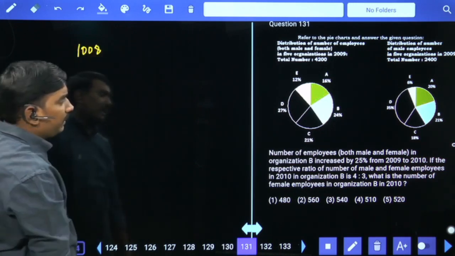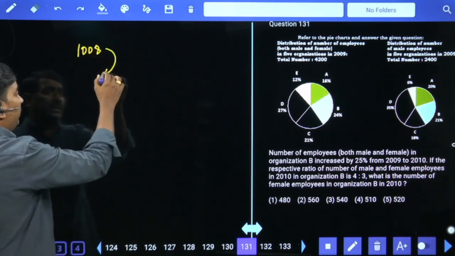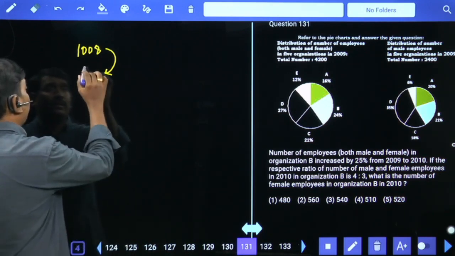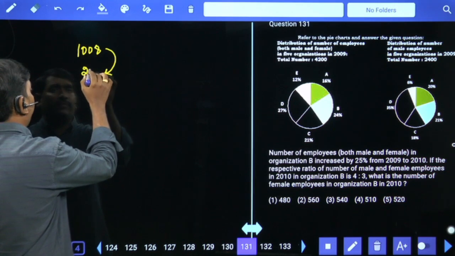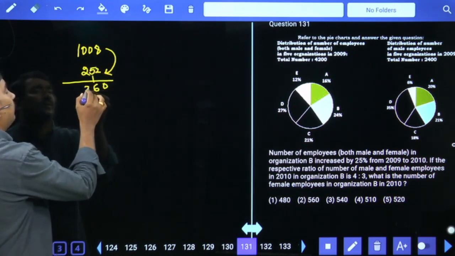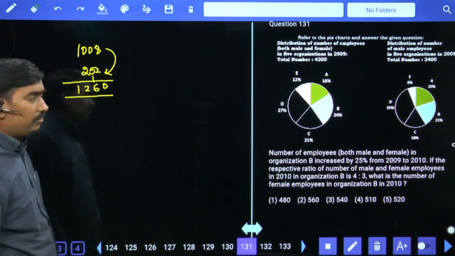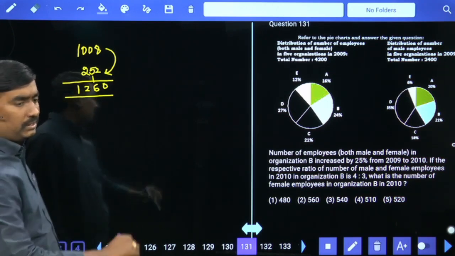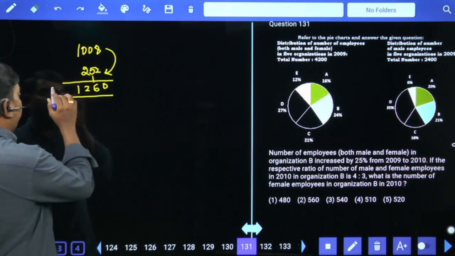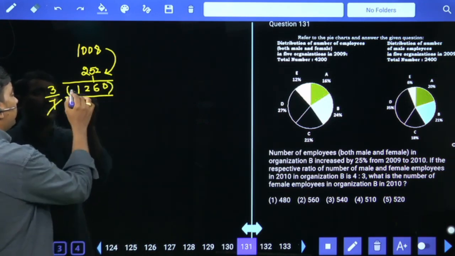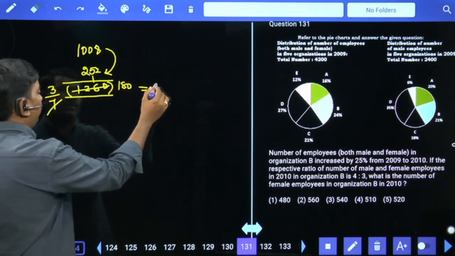This is increased by 25%. 25% increase is 1/4. 4 2s are 8, 20. 4 5s are 20, 4 2s are 8, so 1260 in 2010. Male to female ratio 4:3. Females are how much? 4 plus 3 is 7 parts. In these 7 parts females are 3 parts. 3 by 7 into 1260. 7 180 times, 540 is your answer.